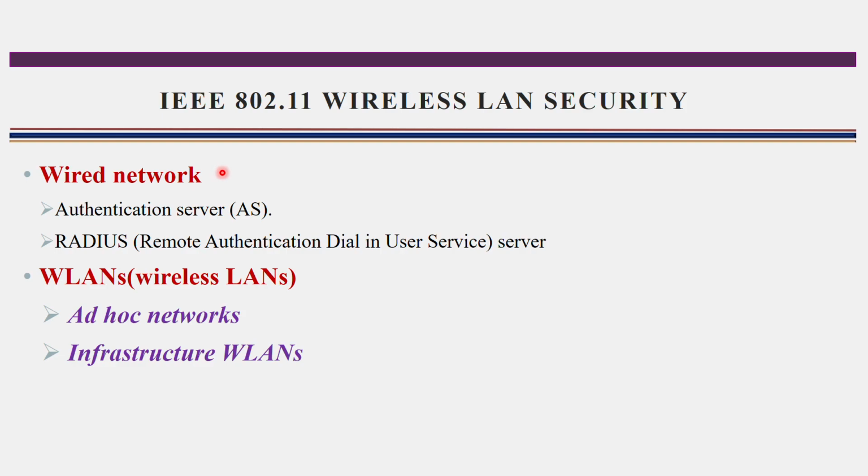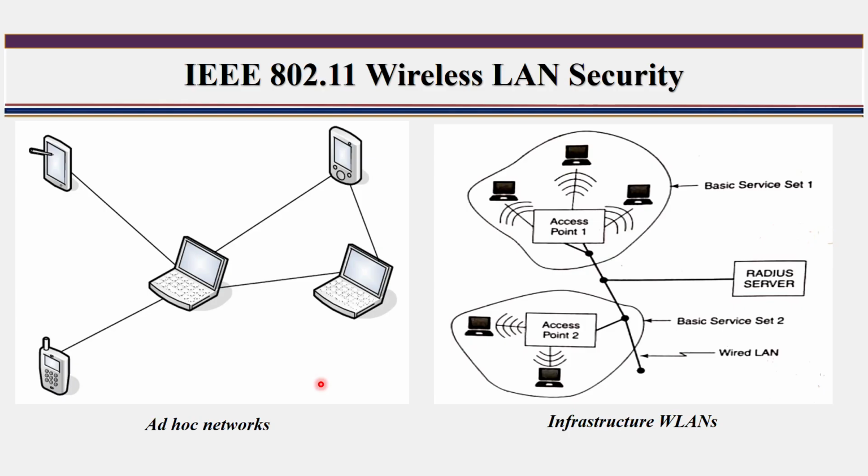In the wired network, to provide security, an authentication server is available, and one more server is available, that is the RADIUS server. RADIUS means Remote Authentication Dial-In User Service, and this server provides the services of authentication, authorization and also accounting. In wireless LAN also there are two types: one is the ad hoc network and the other is the infrastructure wireless LAN.